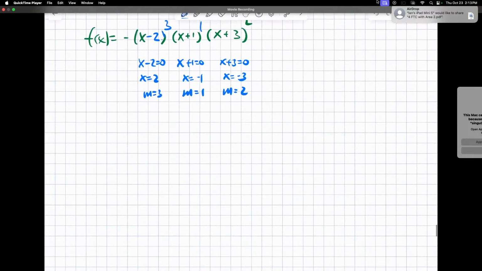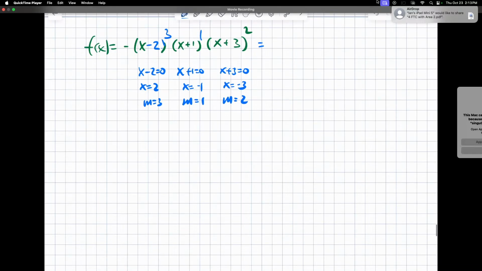So I found the multiplicity of the zeros, and now I need to find the end behavior. So I'm going to multiply everything out. That's going to be x cubed, times x, times x squared. I'm assuming the numbers are not there because eventually I don't want to expand all the things. I just think it's silly to expand everything.